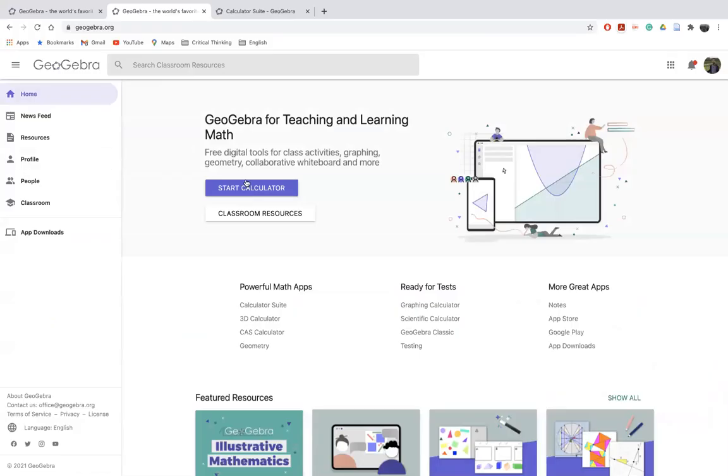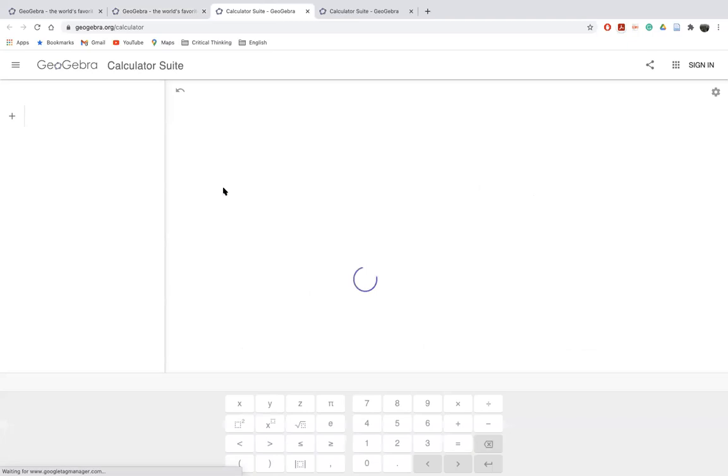Okay, let's see. So, this is the GeoGebra app, as you can see. I would recommend that for now, if you're using the laptop, you use the online or web version. It is a bit better than GeoGebra Classic. If you simply type geogebra.org, you will land on this homepage. So click on this blue button, start calculating, and there you have it.